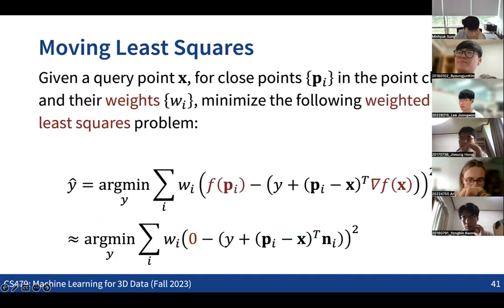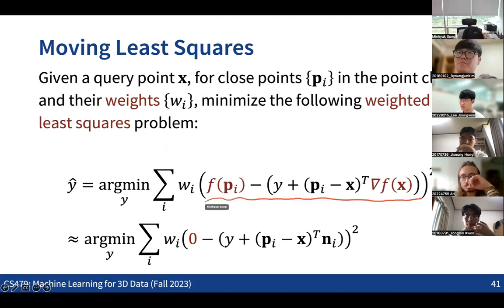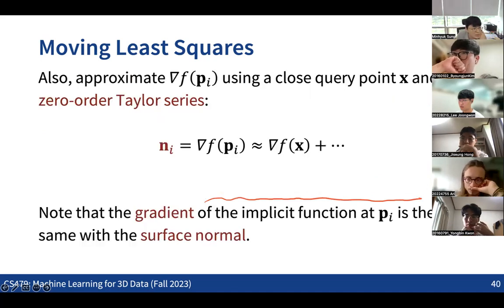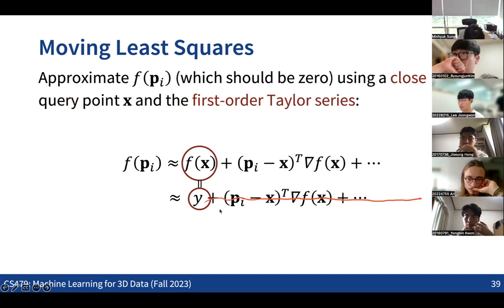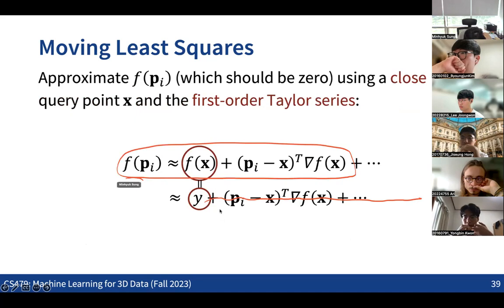Then what we can do is plug in all these things in terms of minimizing this difference. This is the formulation that we have seen in this slide. We know that these should be exactly the same, so we want to minimize the difference between this and this, the left-hand side and the right-hand side.